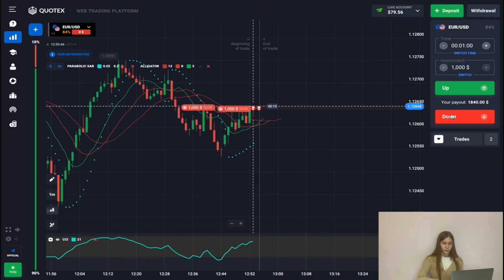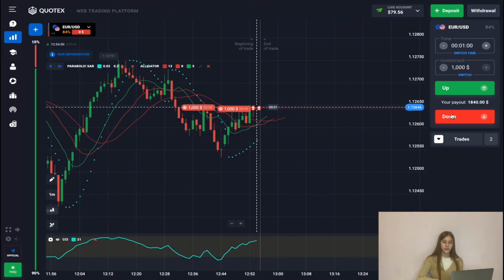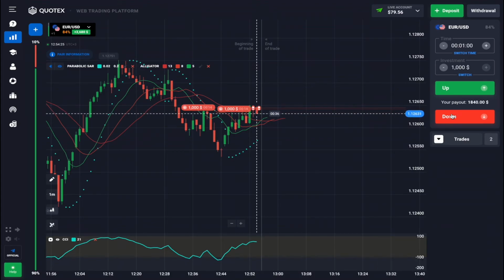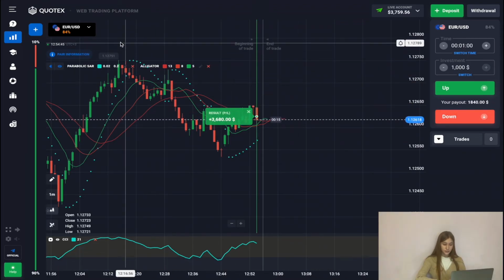So let's open here our double trades on a downtrend. Although we see an upward trend, we will be able to close the deal on the red candle at the end of this time frame, and with the continuation of the red candle we now have the potential to close this deal based on the support and resistance formed on this chart, so we can successfully close our deal. And we successfully close our trades.